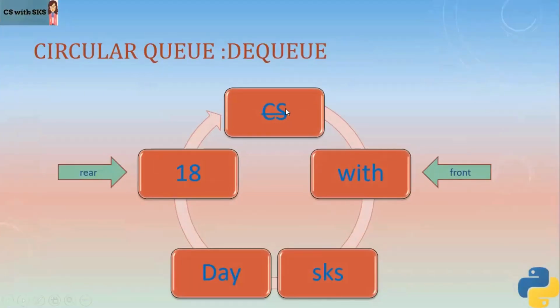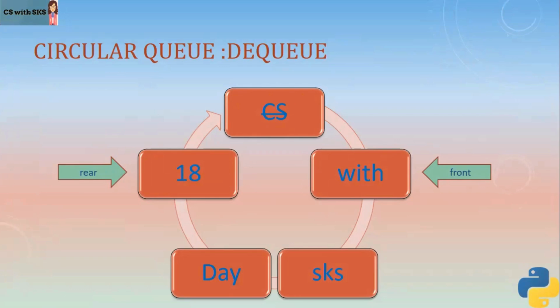Now if I try to delete, then CS is removed and my front pointer is indicating to with. Okay, so now this space is empty. Next, if I try to add a new element, then my rear will reach here. I can use this free space to add new elements.